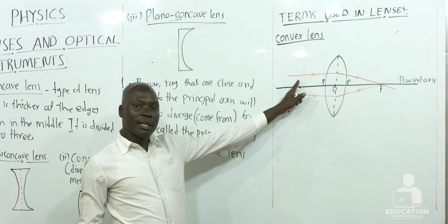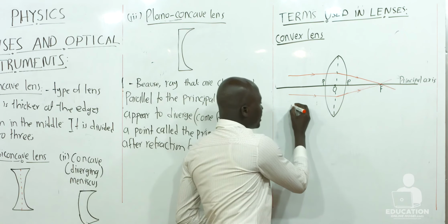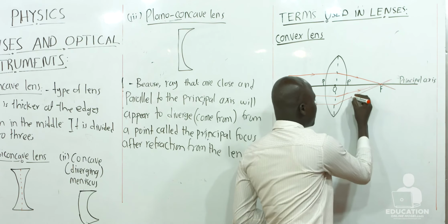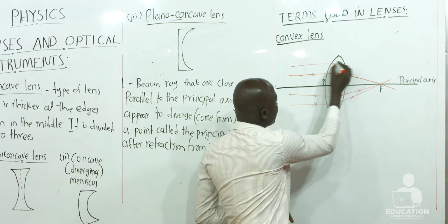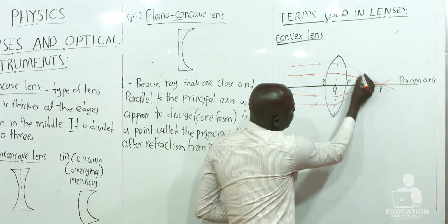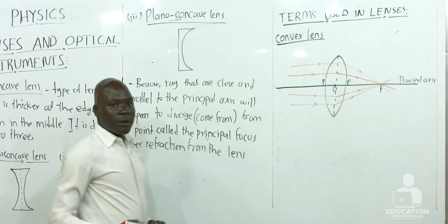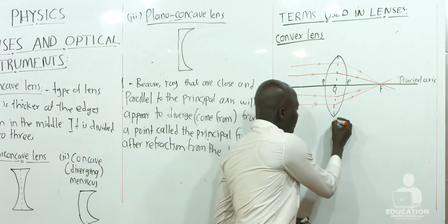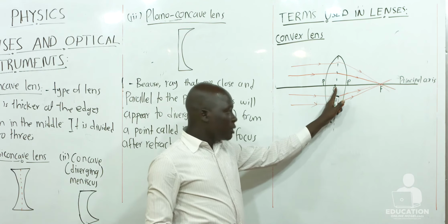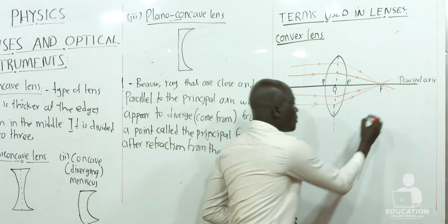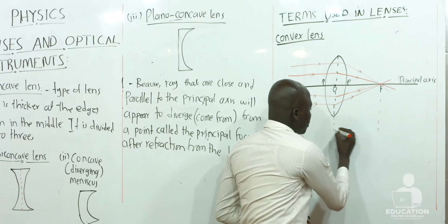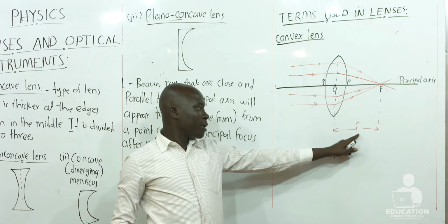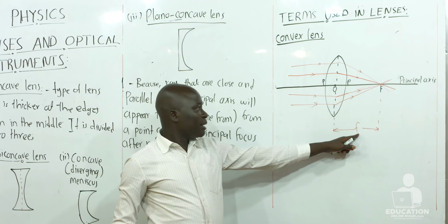But these are not the only rays. There can be as many rays as possible, and all will be refracted through the principal focus. The distance between point O, the optical center, and the principal focus we denote with small letter f, meaning the focal length.